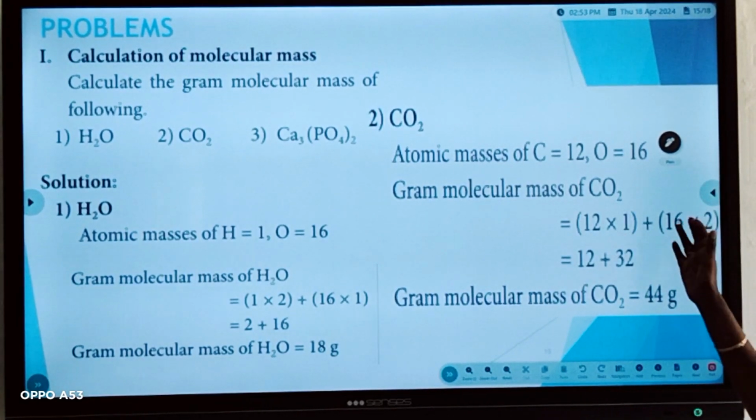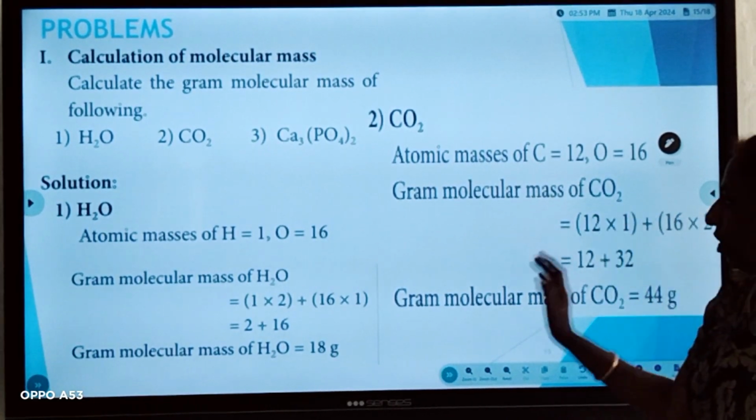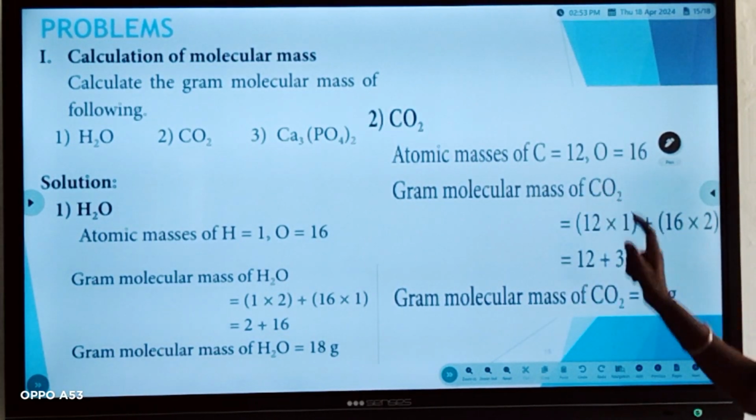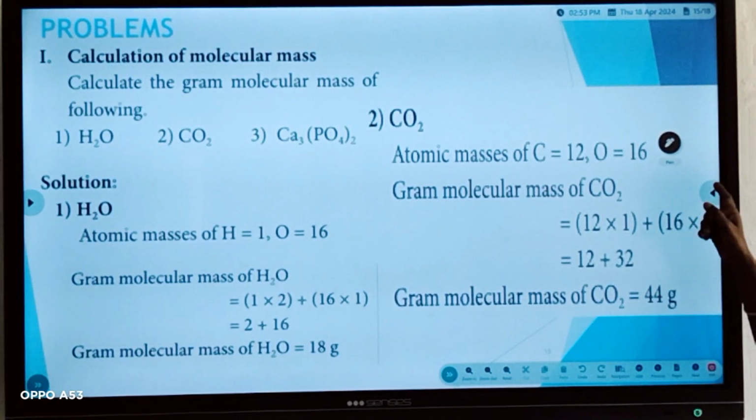Next we are going to find the molecular mass of carbon dioxide. The atomic mass of carbon is given as 12 and oxygen is given as 16. Now we find the gram molecular mass of carbon dioxide.